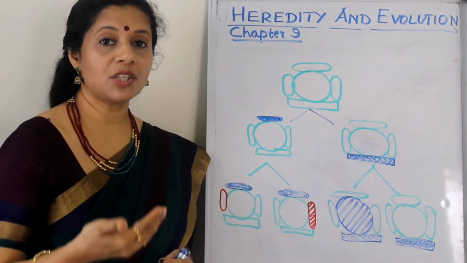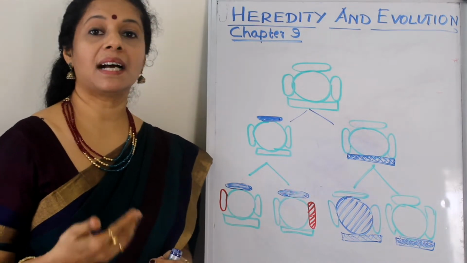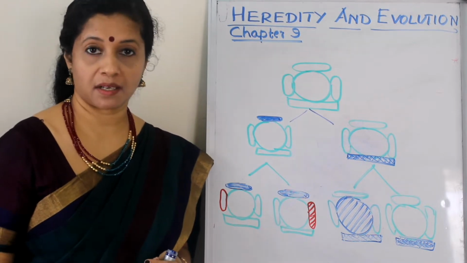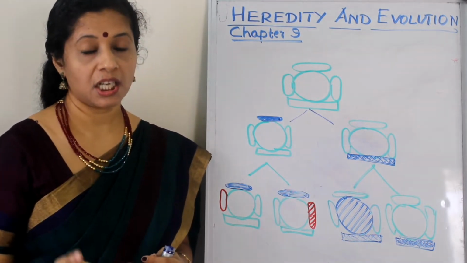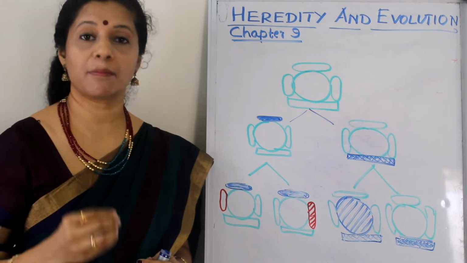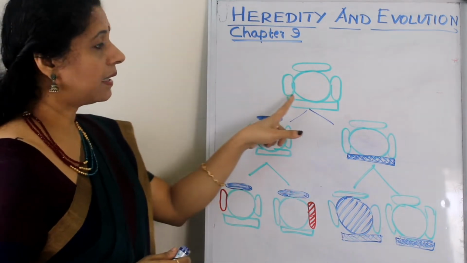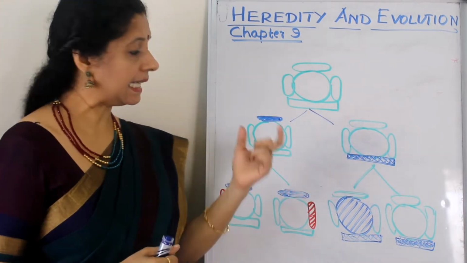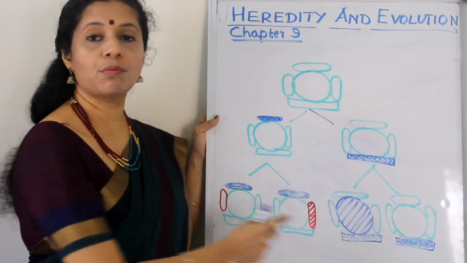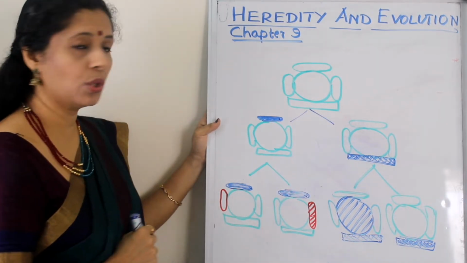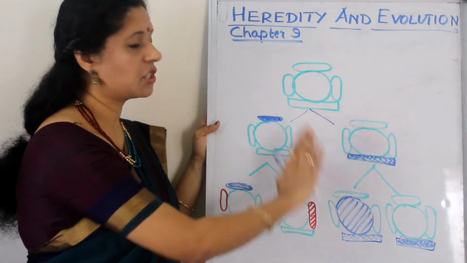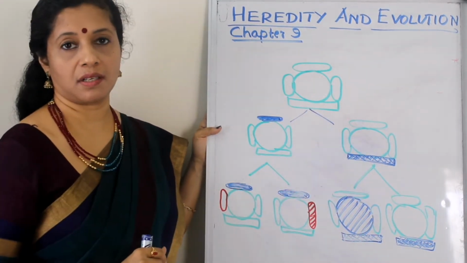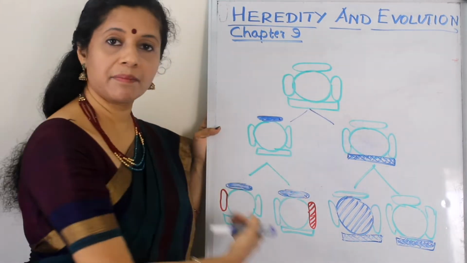The two new individuals produced in reproduction can be otherwise called progeny, or another term used is offspring. So, offspring or progeny refer to new individuals produced in reproduction. Here, one organism asexually reproduces into two new organisms. Then each one of them again gives rise to two more organisms. Here if you look at this diagram, you can see some changes. They all basically have the same features. Why? Because they are all forming from the same parent.